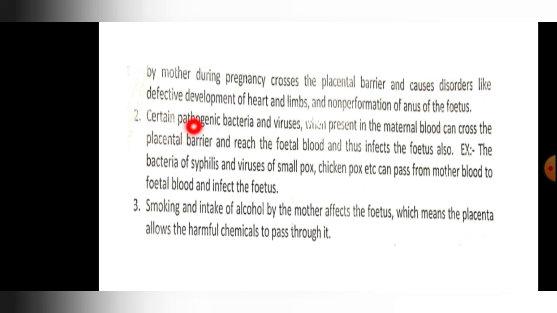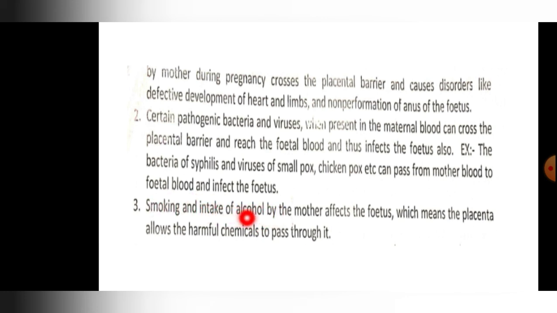Next, the second negative role of the placenta: certain pathogenic bacteria and viruses present in the maternal blood can also cross through the placenta to the fetal blood and thus infect the baby. The bacteria of syphilis, a sexually transmitted disease, and viruses of smallpox, chickenpox, etc. can pass from the mother's blood to the fetal blood and infect the fetus.